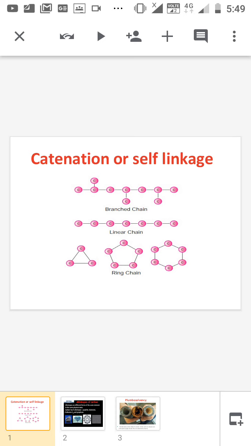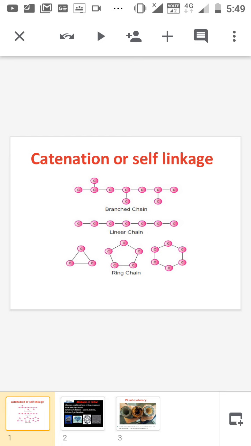You know that in the 14th group, carbon is the first element, and carbon forms most of the catenation or self linkage. We already know that most organic compounds consist of carbon chains. This is the best example of the catenation of carbon.